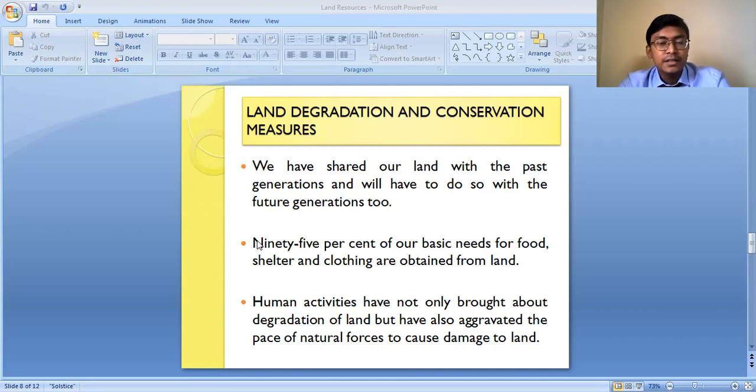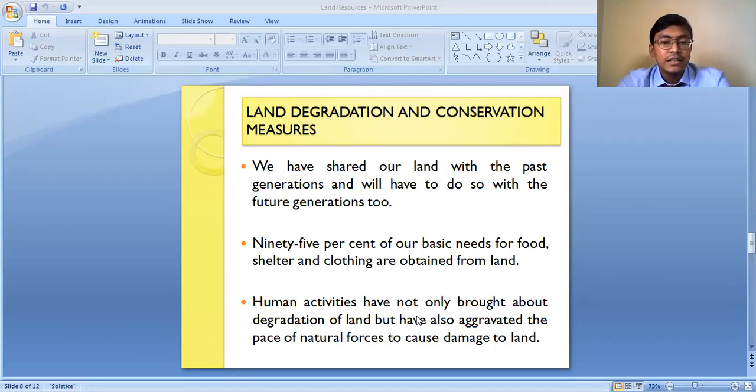And we human beings, our activities have brought about a lot of changes, especially negative changes. Human activities have not only brought about degradation of the land, but have also aggravated the pace of the natural forces that cause damage to the land.